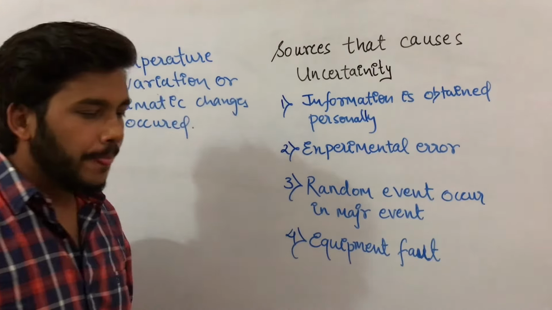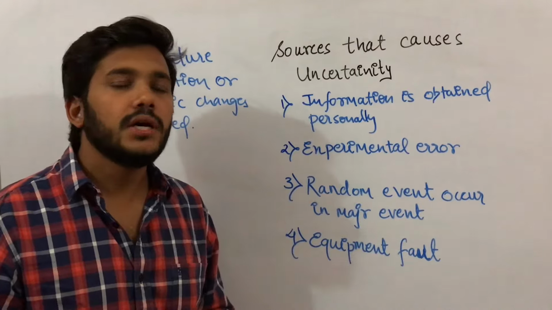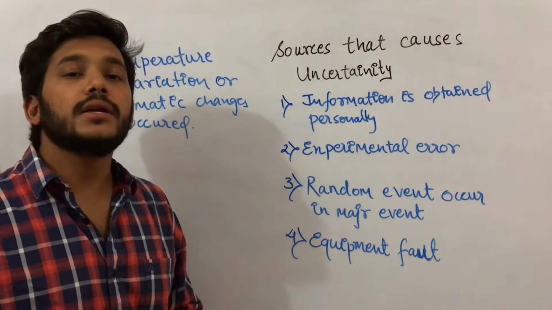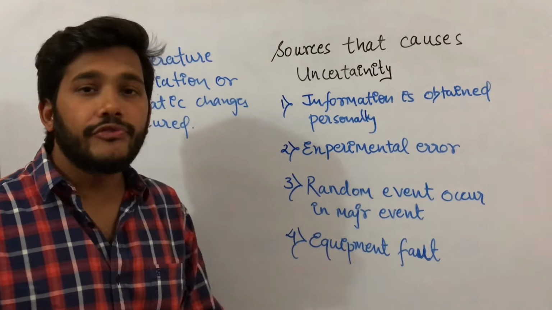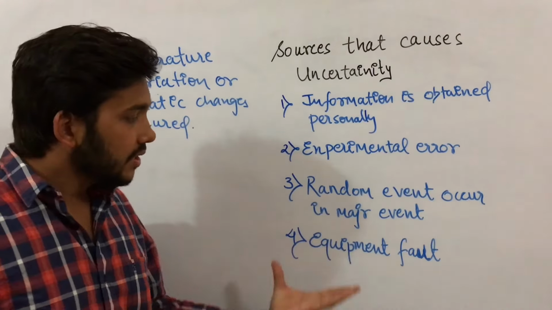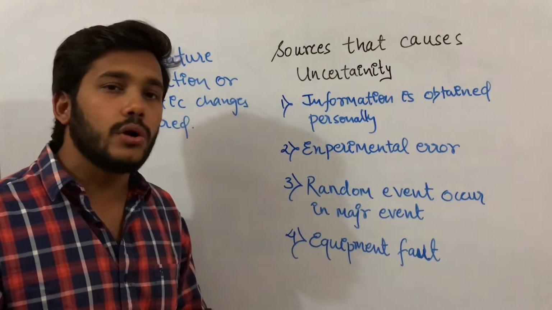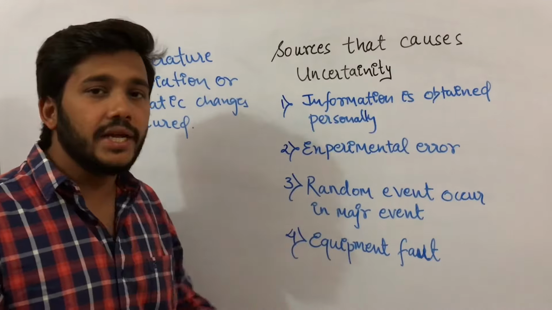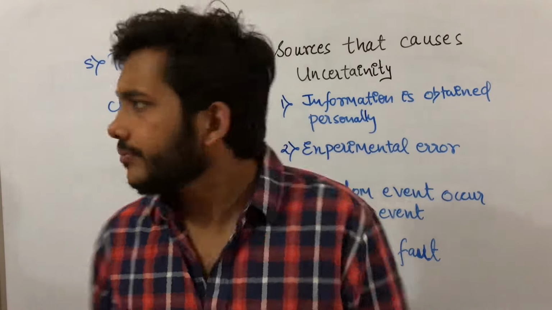Fourth, equipment faults. Suppose you are measuring blood pressure and that equipment is faulty, so that it shows 10 points less. Due to this reason also, uncertainty can be present.